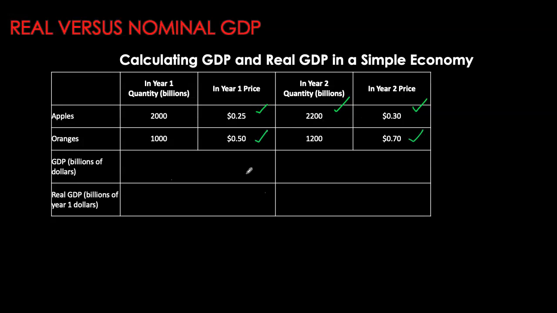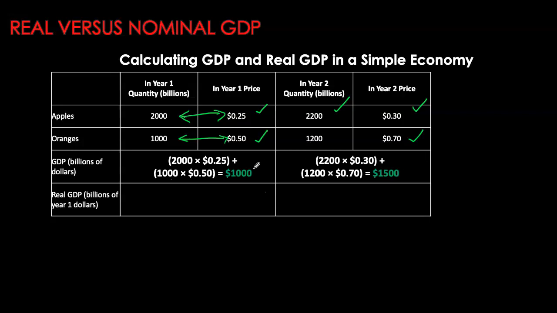Calculating nominal and real GDP with this example will really emphasize the importance of inflation adjusted measures of GDP versus nominal GDP, which includes the effect of price volatility. In order to ascertain the value, I multiply the quantity times the price. For measuring the value of oranges, I multiply quantity of oranges times the price of oranges, and I am going to then sum them up, and that gives you your nominal GDP of $1,000 in year one. We've done the same process in year two. I'm again calculating nominal GDP with prices from the current year, and that gives you total value of production as $1,500. Now this is current dollar GDP or nominal GDP.